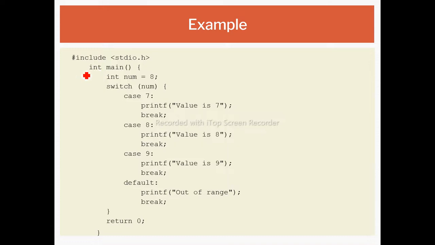We are going to start the program and we are initializing the num variable to 8, and we are passing this num variable to the switch block. Currently num has the value 8 and it will match with case 8. So only case 8 will get executed, that is it will print value is 8, and the break statement will execute, that is, control comes out of the switch block and returns to main. So the output of this program is: value is 8.